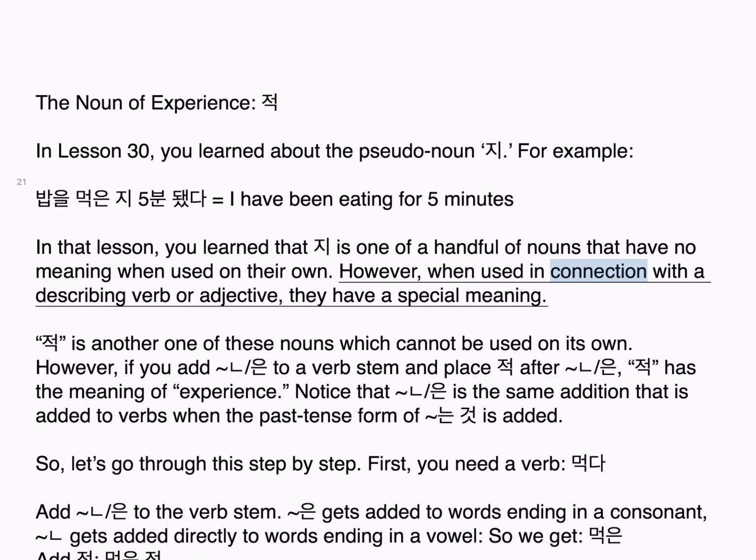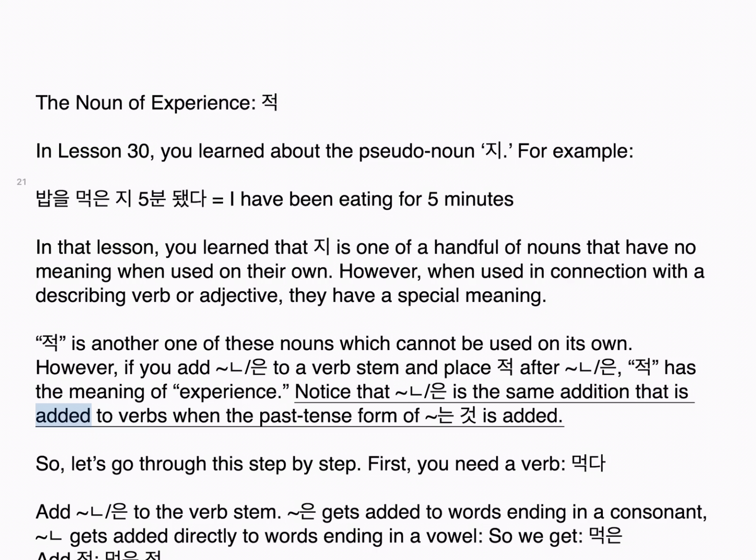However, when used in connection with a describing verb or adjective, they have a special meaning.